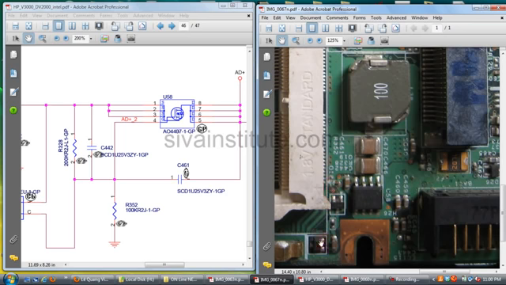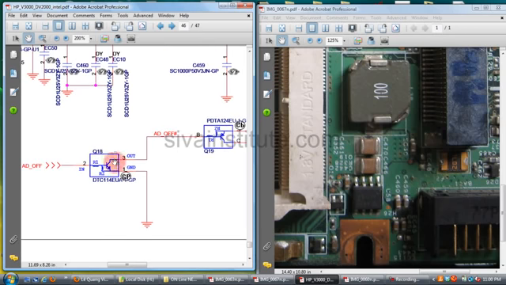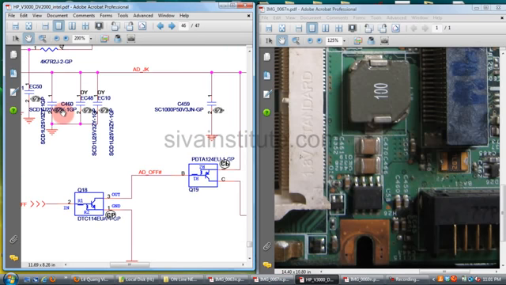This is Q18. See here, Q19. This is Q19. This is Q18.